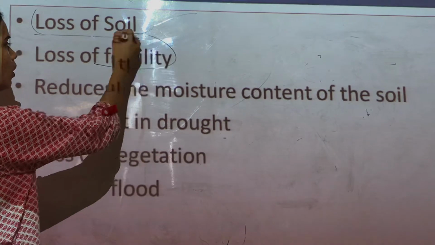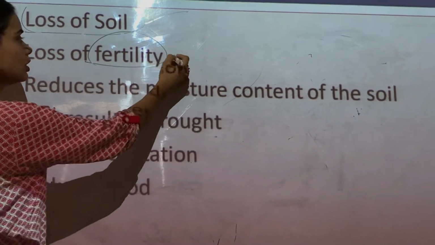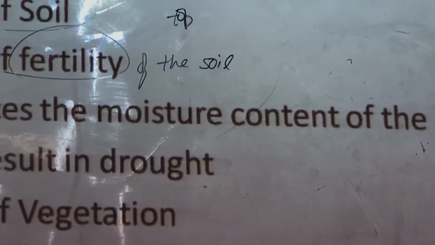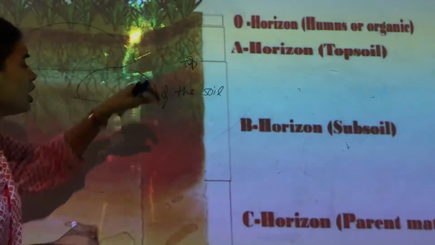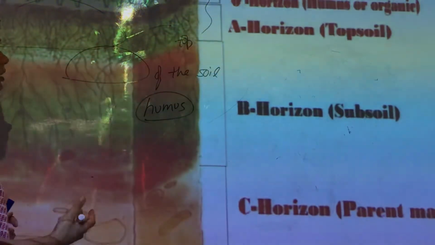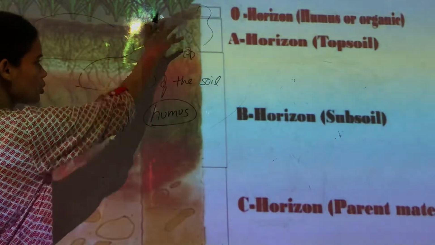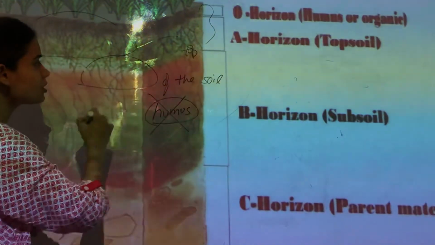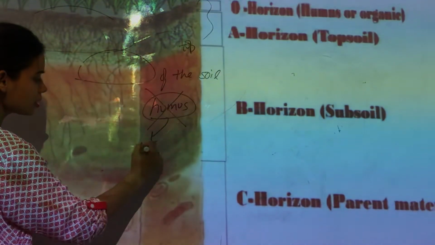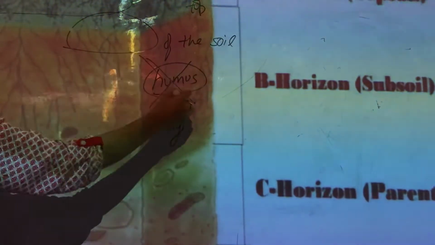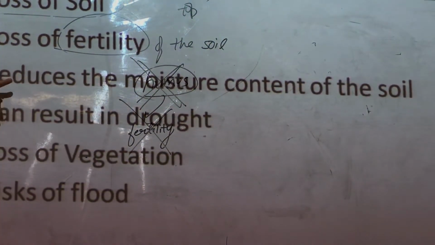Now another one is loss of fertility of the soil. If the top layer of the soil is removed, it means along with this layer all the humus is also gone, because all the humus content and all the moisture is present in the topsoil, in the A horizon. If there is soil erosion, the soil will lose all its humus, and this humus increases the fertility of the soil. If there is no humus, the soil will lose its fertility. So soil erosion causes the loss of fertility.